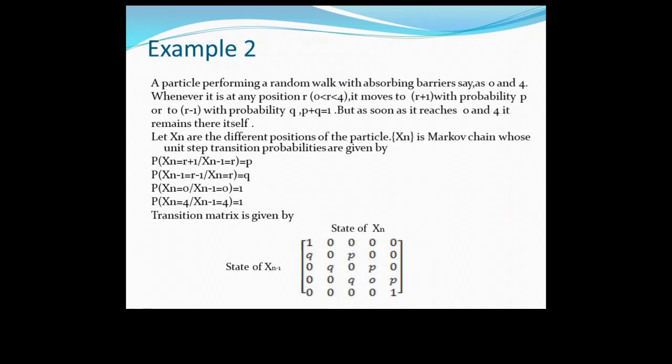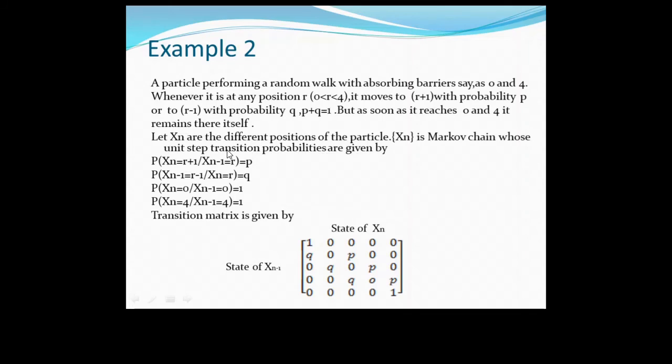Now example 2. This is again an example of gambler's ruin, a particle performing a random walk with absorbing barriers, say 0 to 4. There are a total of 4 states. Whenever it is at any position R, it moves to R+1, present state R to future state R+1, with probability P, and to R-1, that is the past state, with probability Q. P plus Q is 1. But as soon as it reaches 0 or 4, it remains there itself. So let Xn be the different positions of the particle. Xn is a Markov chain whose unistep transition probabilities are given by.